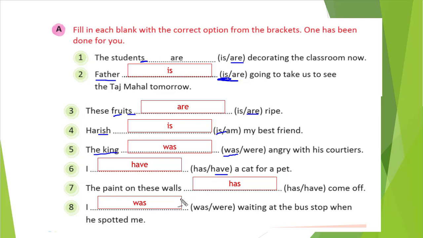The paint on these walls blank. Walls is plural, so we will use the plural verb, that is have. Next, I blank. Obviously I with was is the correct one, singular. I was. If suppose in the place of I, we is given, then we will use were. We were waiting at the bus stop when he spotted us. That way also it is the correct sentence. Understood these points?